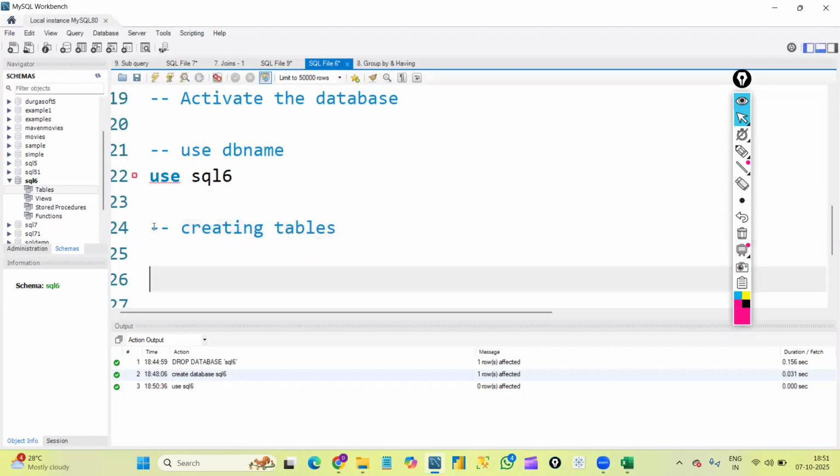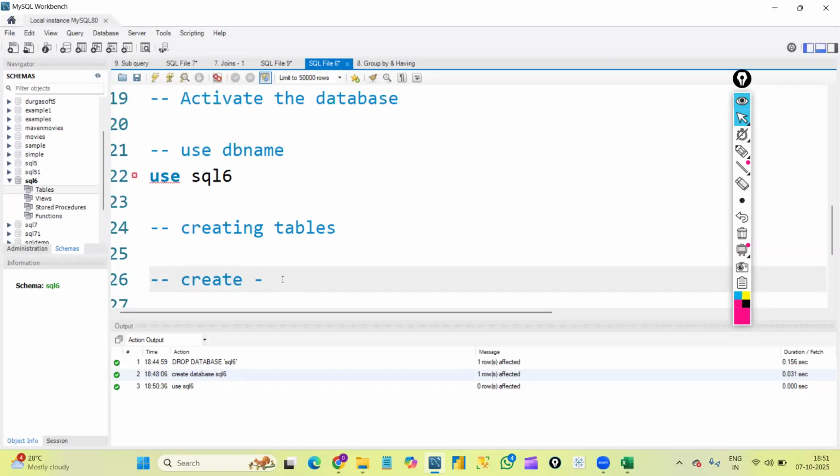As I said, for everything we have syntaxes. So for creating a table also, we have a syntax. The syntax is like create. First of all, we will use the create command to create the table. Okay, create is one command.